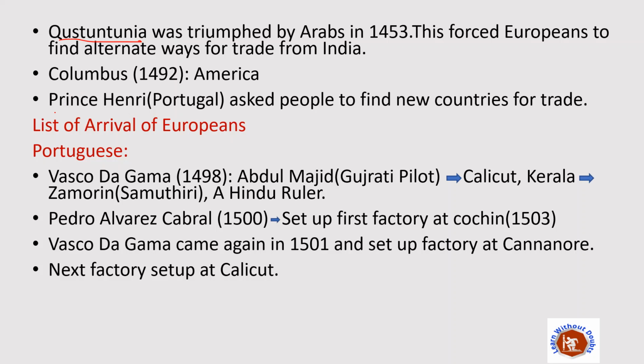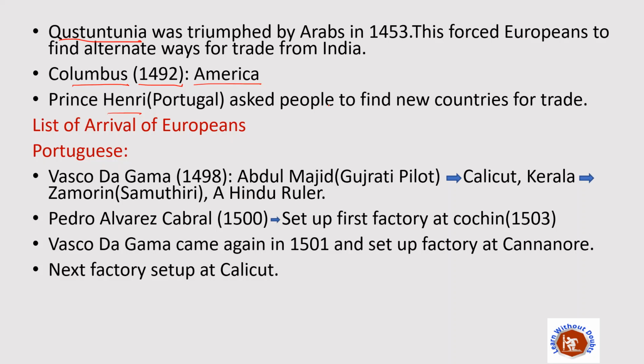In this competition, the first person who started his journey to discover India was Columbus. He started his journey in 1492, but he accidentally landed in America, and that is why the discovery of America was done by Columbus in 1492. After that, Prince Henry, who was the prince of Portugal, asked his people to find new countries for trade. Then we will see the list of arrivals of Europeans in India.